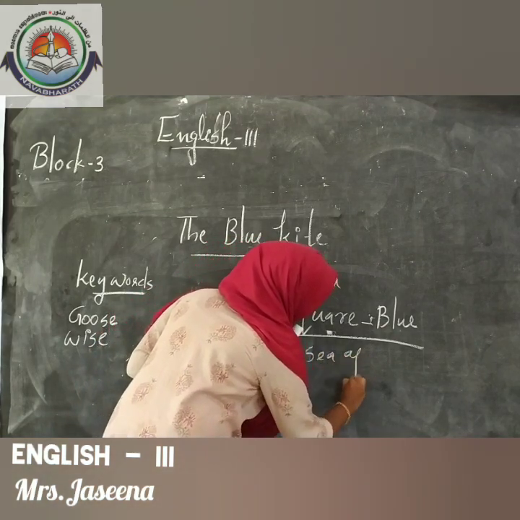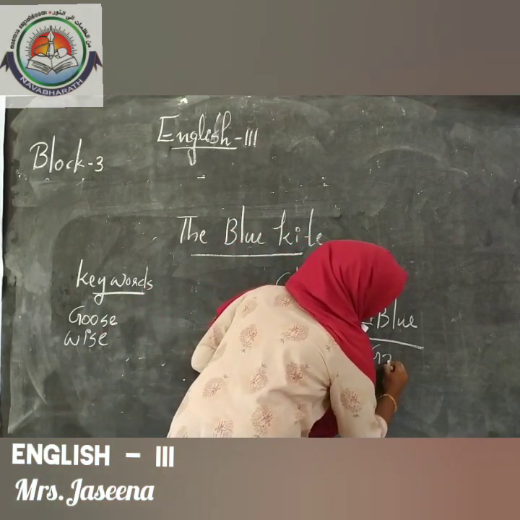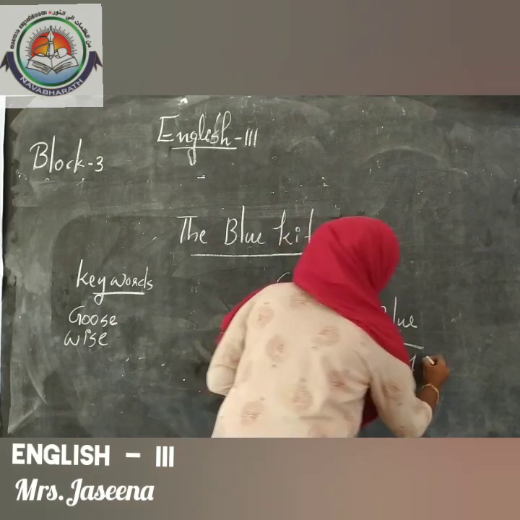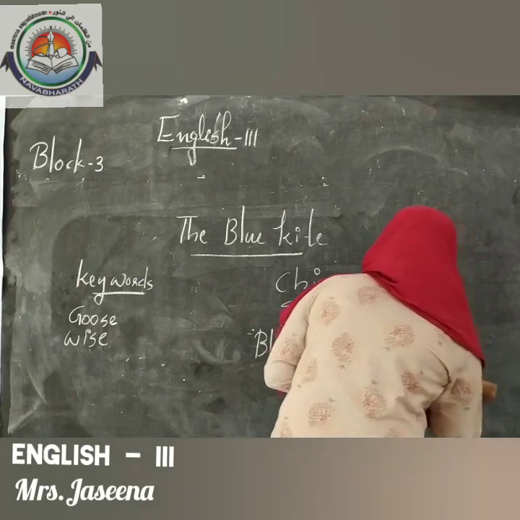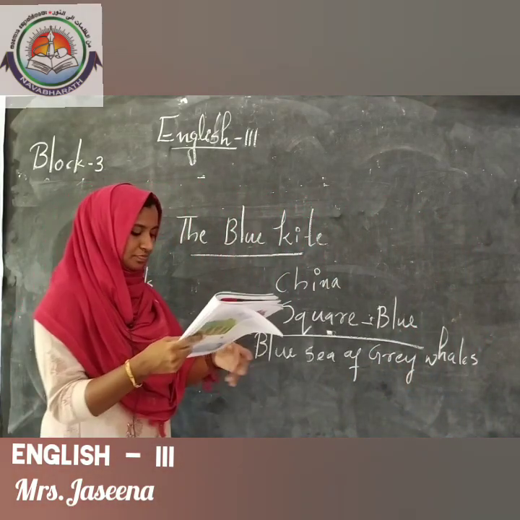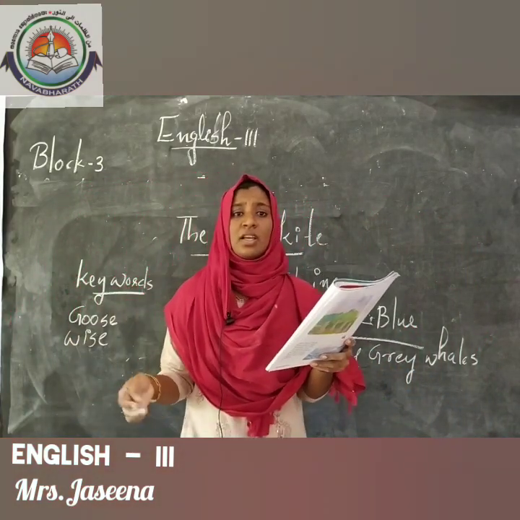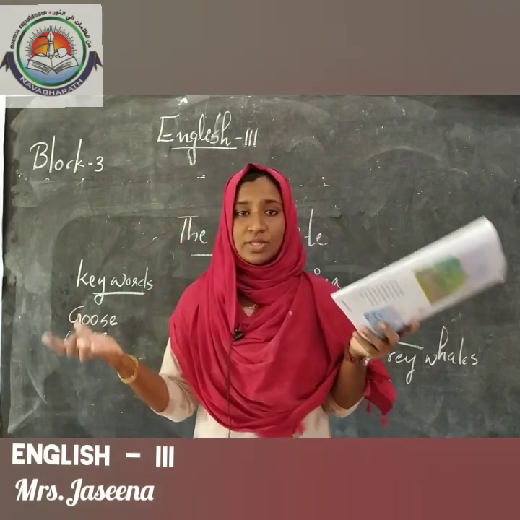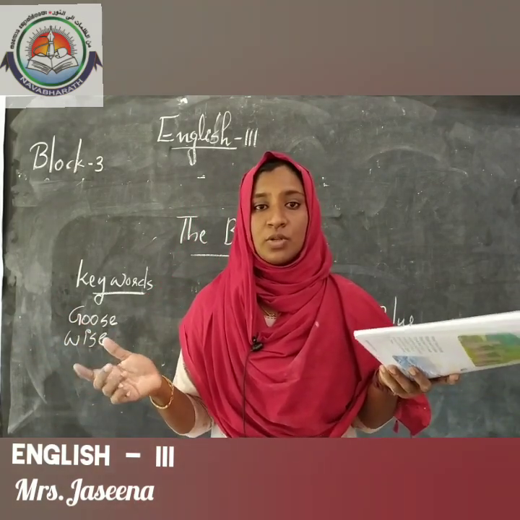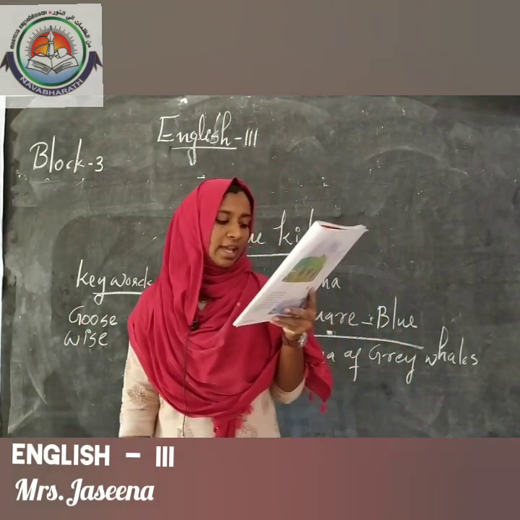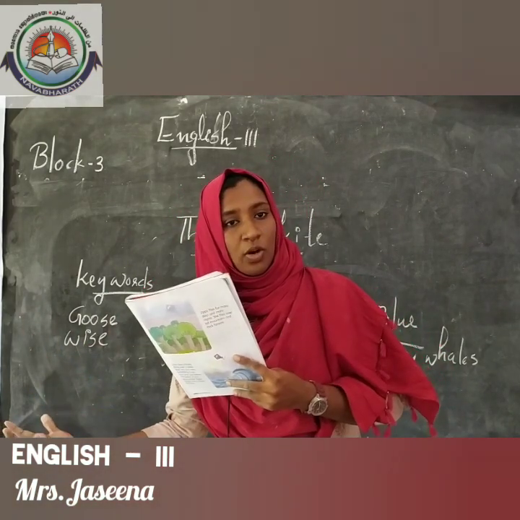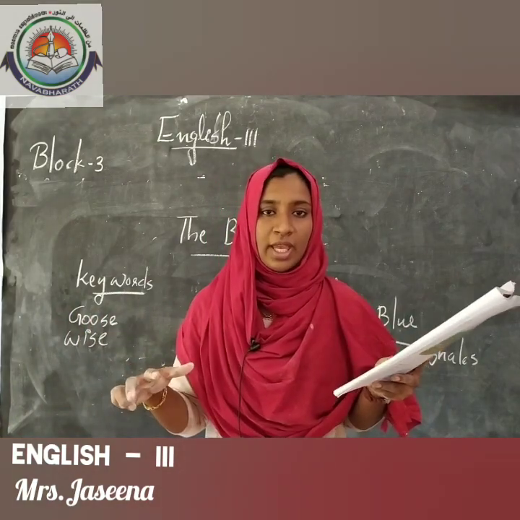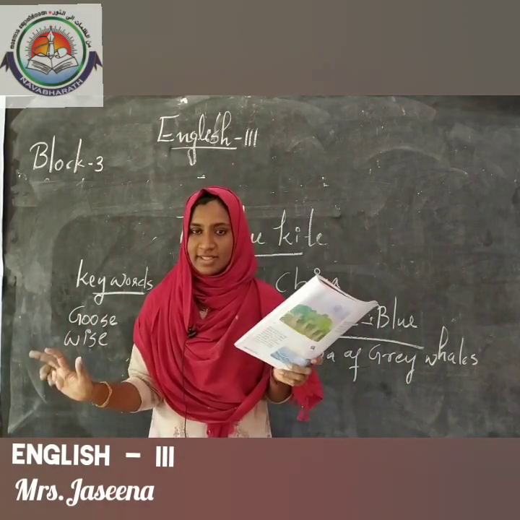So Sippy decided to go to China, and the old owl guides her the way and she started her journey.